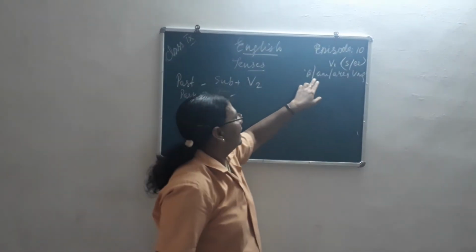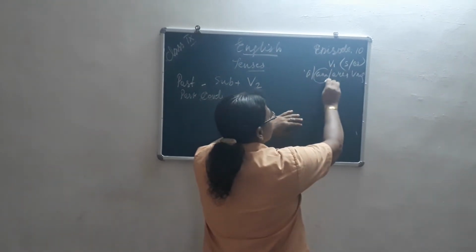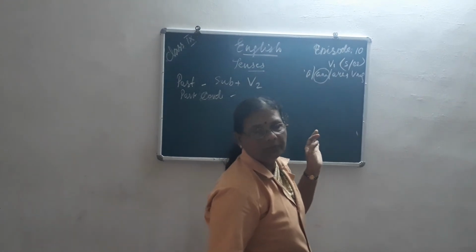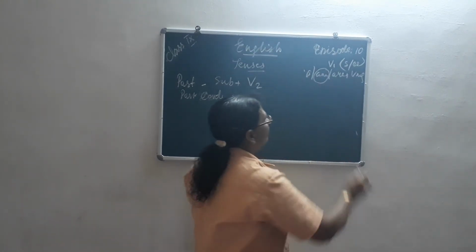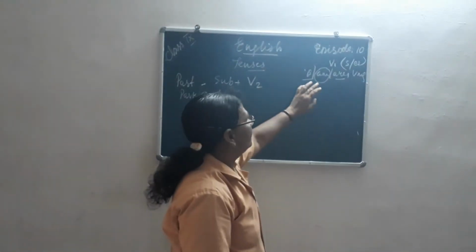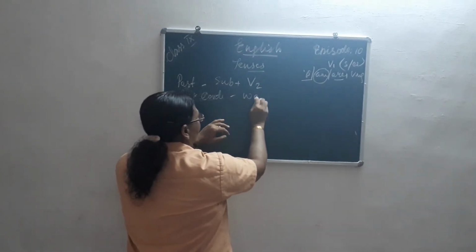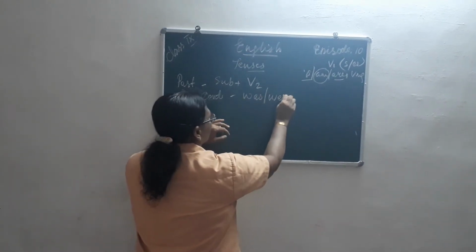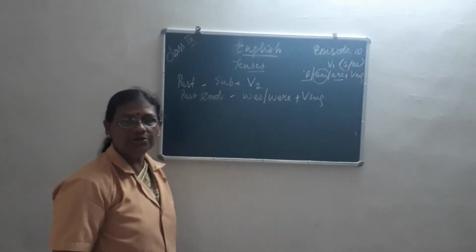Am is always in the first person only. I am. You cannot use am anywhere else. Now which are the two others left? Is and are. So when they are in the present, in the past it will be was and were plus verb ing. Clear to you?